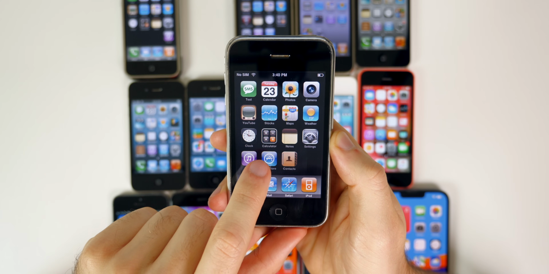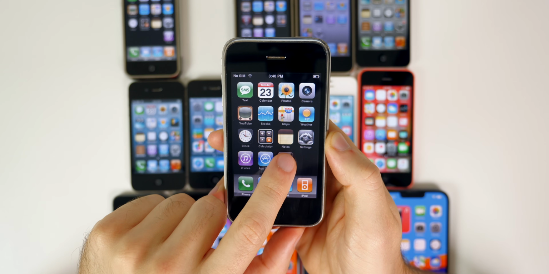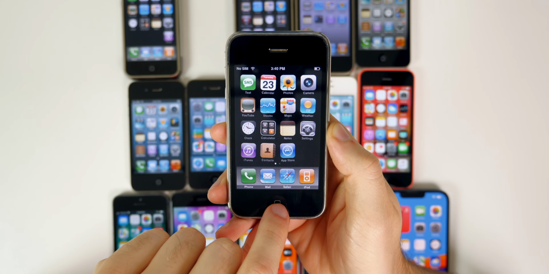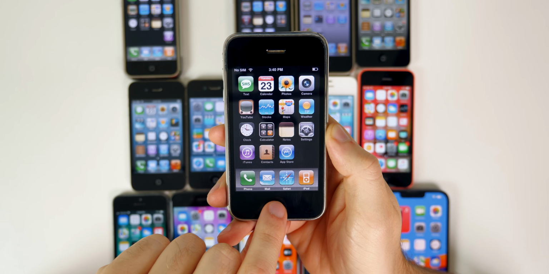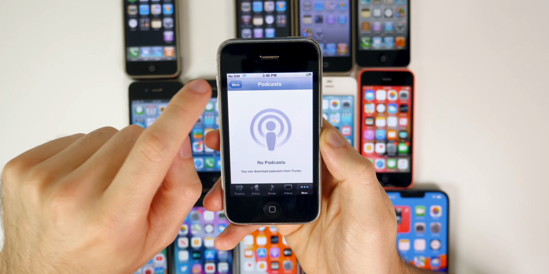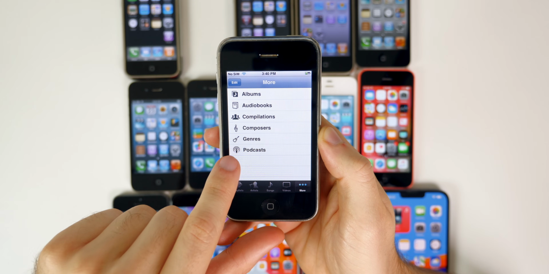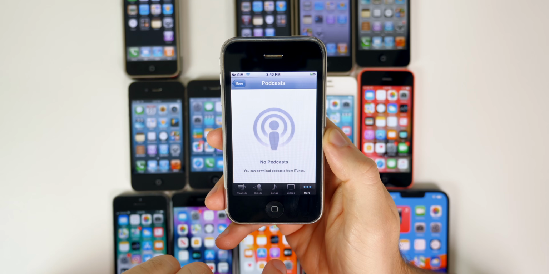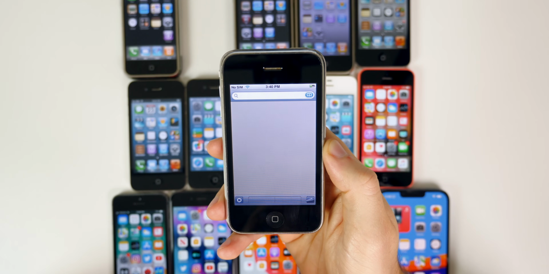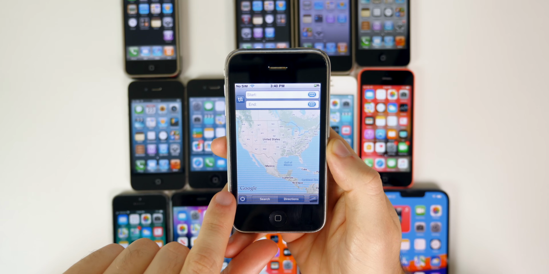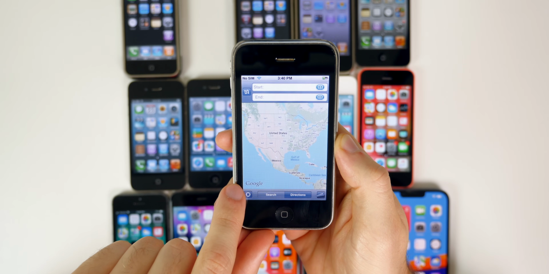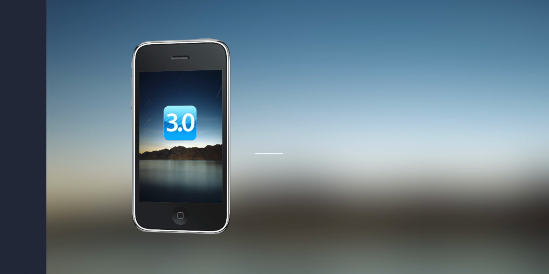And since we were able to install applications on our phone, we were also able to move the icons around for the first time. We could not do that in iPhone OS 1, but you could here with iPhone OS 2. We also got the podcast application. This was inside of the iPod app for the music. We could see podcasts right there. Those were available for the first time as well. And then inside of the Maps application, we also got walking and public transit directions. So this was before Apple used their own proprietary Maps application. We used Google Maps back then.